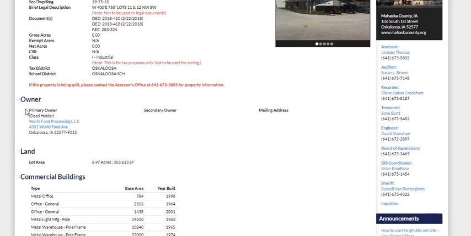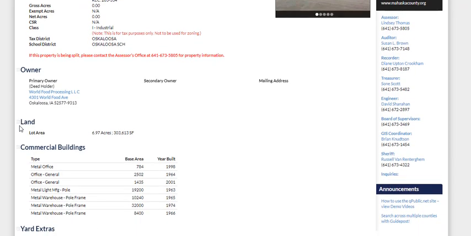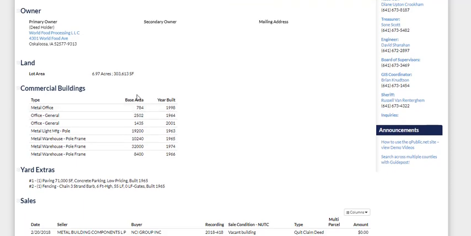It's going to tell you who owns it, the deed's in. Sometimes if there's a loan, sometimes it'll list it as a loan, like contracting to, or it might be also maybe in a bank's name. This is also a good way to see if it's a foreclosed property, because normally it will be in some type of bank name. Down here you can see how big the buildings are and what year they were built in. So if it had a garage, you can see where it was built and how big it is.